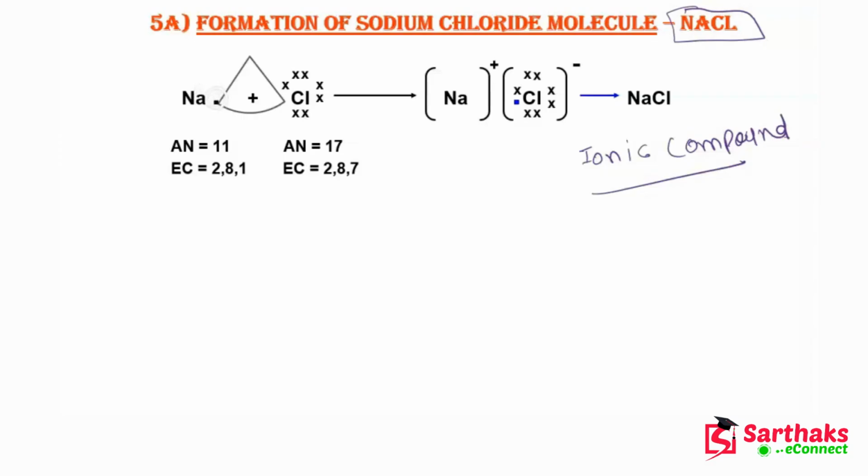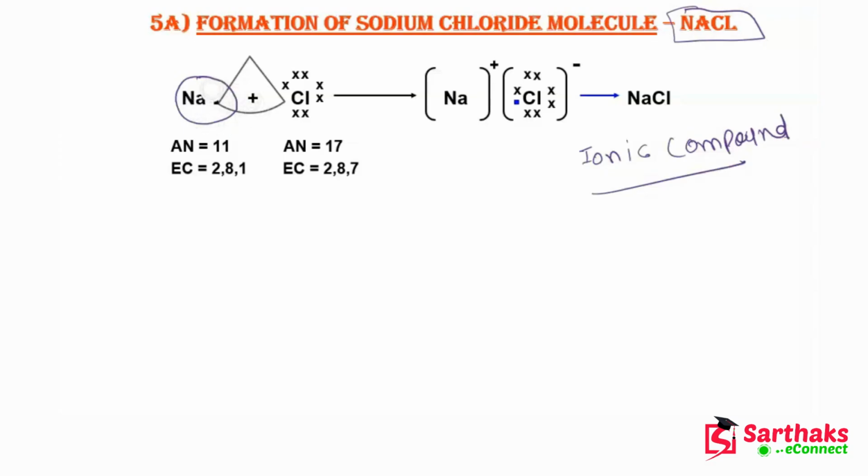So guys, we all know that to become stable, this sodium needs to lose its electron, and to become stable this chlorine needs to gain one electron. So this sodium will lose one electron, or you can say it will give its one electron to this chlorine.